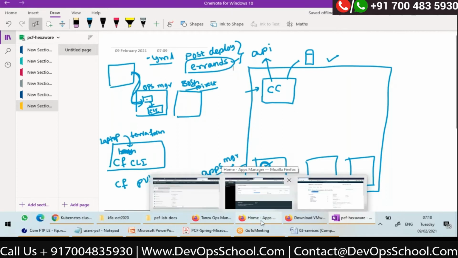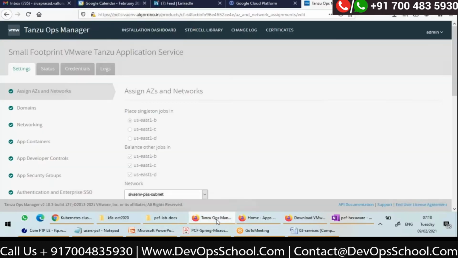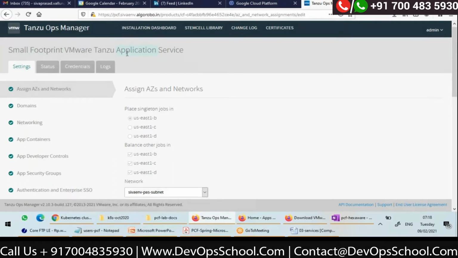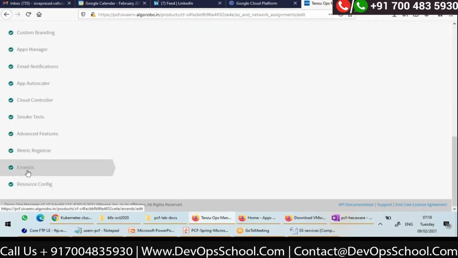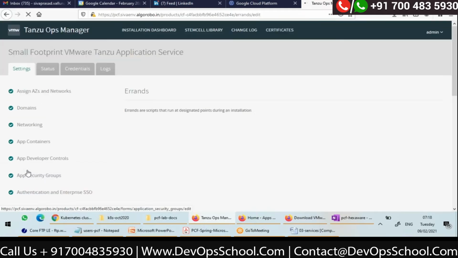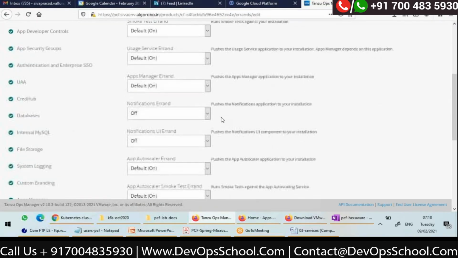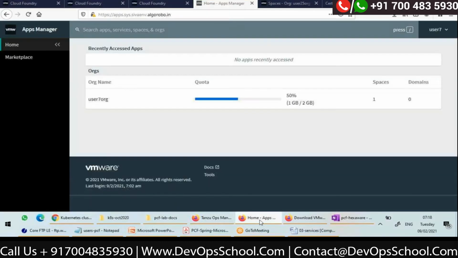So let me just show you that one. This is my VMware Tanzu Application Service. Here there will be an errand section configuration in Ops Manager. There is something called Apps Manager errand, which is on. So this pushes the Apps Manager application to your installation. That's how you are getting this Apps Manager. This is the UI. Okay, let me log in.